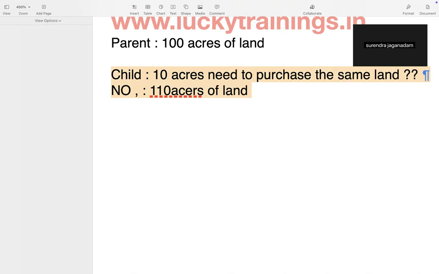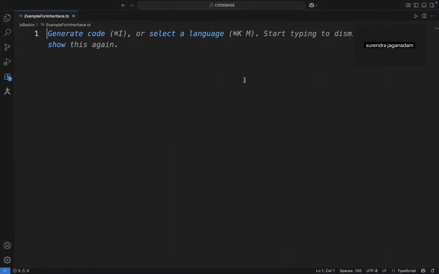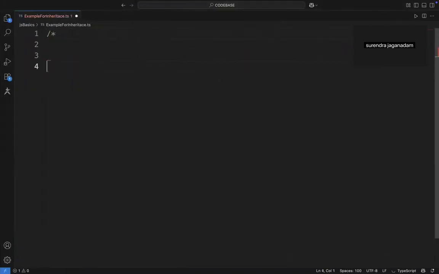The same way here, when two classes are in a relationship, if you want to access the parent class information, you need not create any object for it directly. If you create an object of the child class, you can access that information.